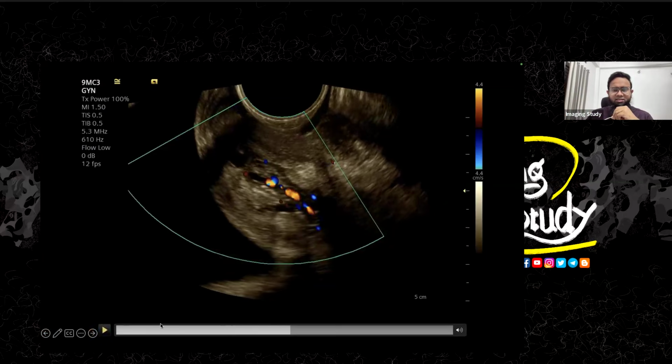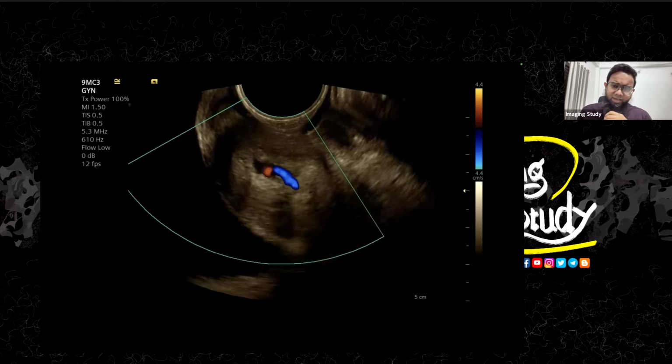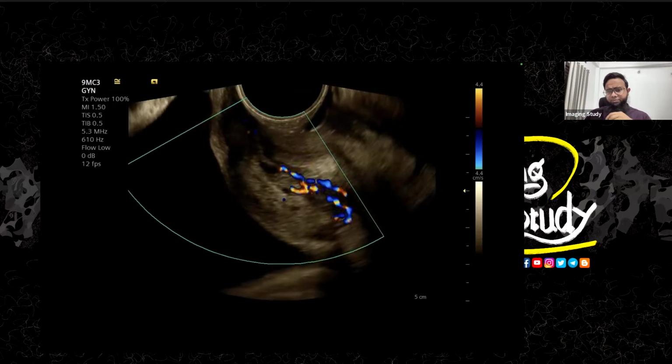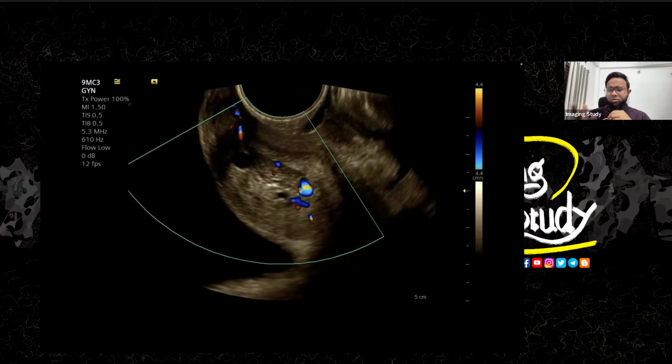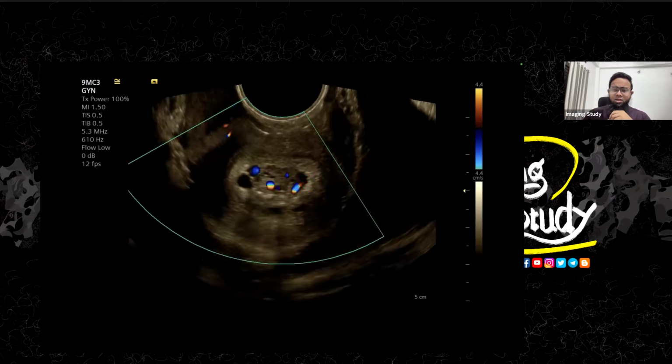Now you can see a single feeding artery. This is called the single feeding artery sign, or single artery sign. This single feeding artery is supplying this lesion, so this lesion should be an endometrial polyp. As it is located at the cervical region, we call it an endocervical polyp. This can be palpable or examined per vaginally. My clinician, I think, knows about this.